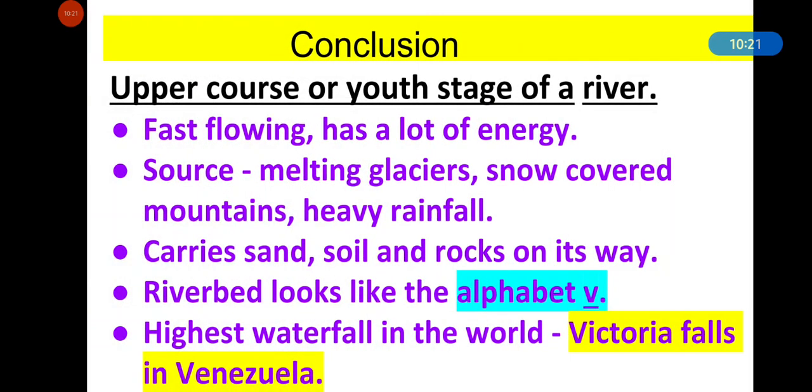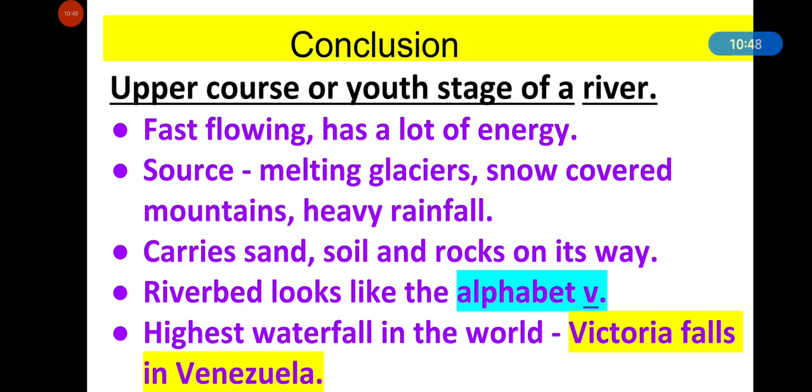Now let's revise about the upper course of a river. In the upper course or youth stage of a river, the river has a lot of energy and it is fast flowing. And what are the sources from where a river begins? A river begins from melting glaciers, snow-covered mountains and with the help of heavy rainfall.